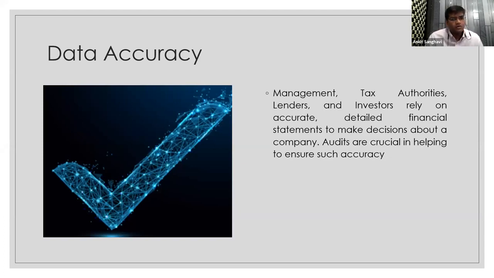I would just want to mention here that when we talk about data accuracy, we not only mention the numbers, but there is a lot of other information that comes along with the data that is presented, be it the notes to the accounts, information particularly pertaining to the security of loans, information pertaining to the legal cases that are there, information pertaining to the compliance, whether the compliance has been made properly or not. So these are some of the finer aspects that come along with the data, the numbers that we present, and these are again similarly important and crucial when we are viewing the financial statements as a whole.